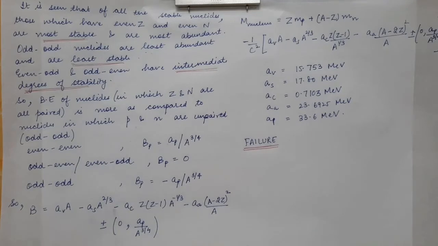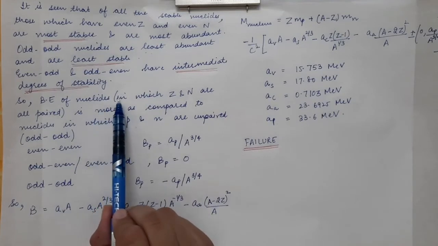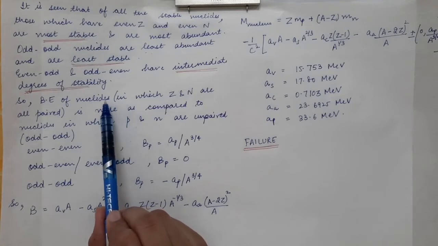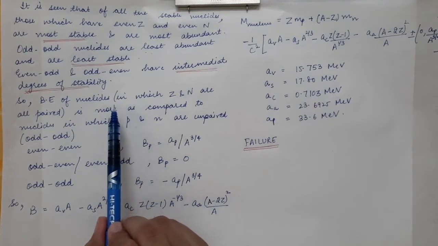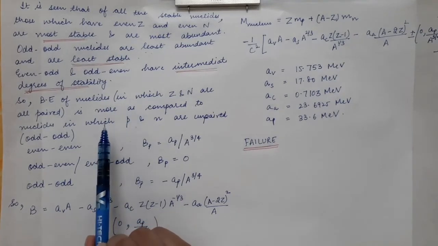So therefore we add a pairing term over here. In case of even, all the protons and neutrons are paired. In case of odd, there is one proton and one neutron that are left unpaired. So therefore we come up with the pairing energy which contributes to the binding energy.